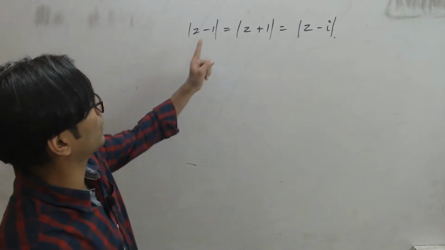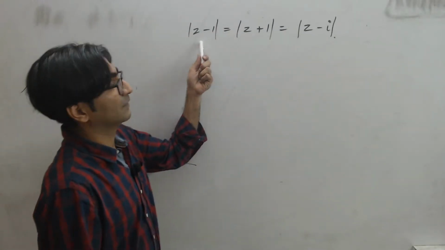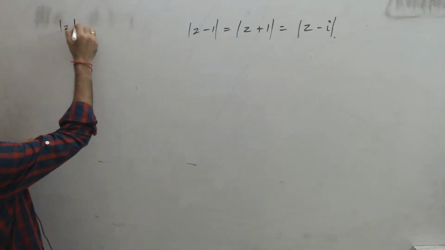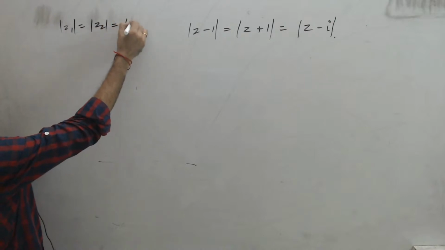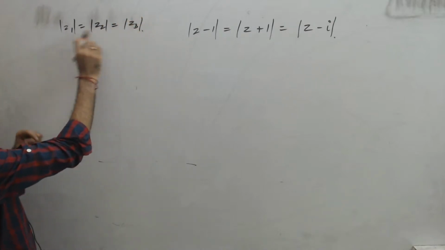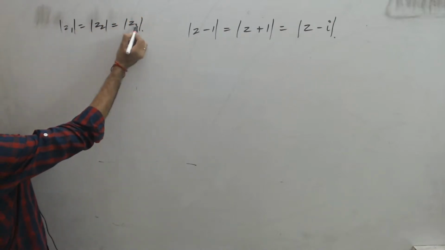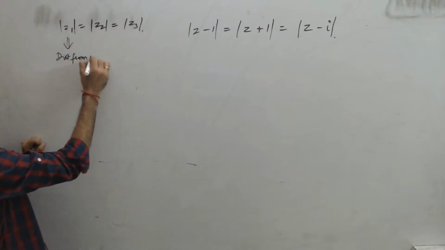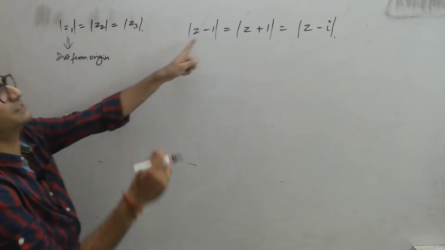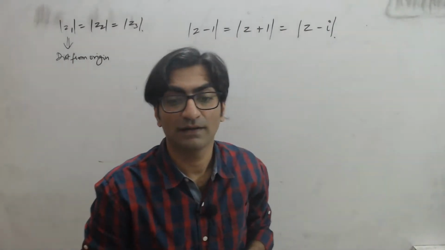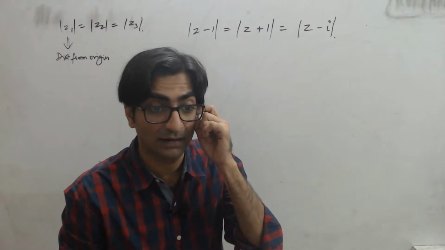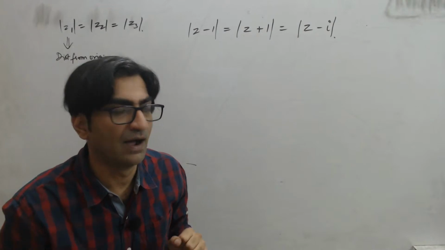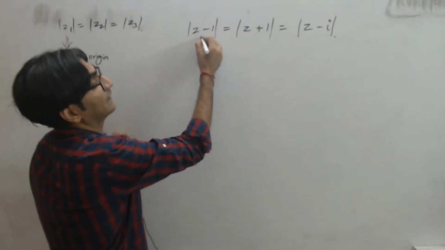And the trick is to figure out what does this mean. Right? If you remember, पिछले question में we had mod Z1 is equal to mod Z2 is equal to mod Z3. And we said that when you have nothing inside the modulus, it's the distance of the point from origin. So what will this be?